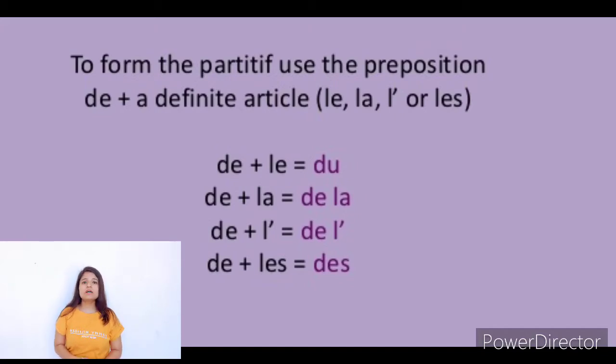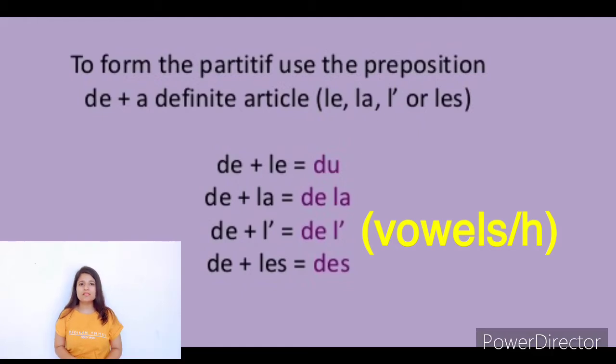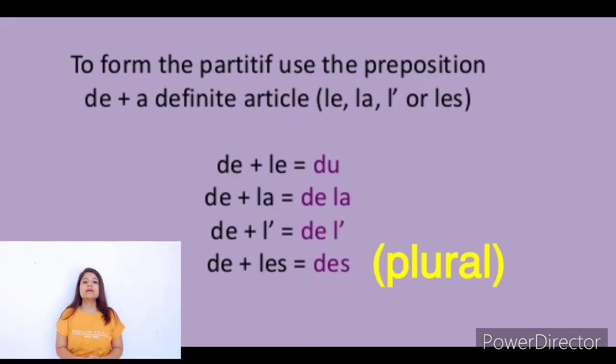Now, de l' is formed by mixing de plus the article l', which is used with masculine or feminine words, whichever it is, as long as it starts with a vowel or silent h. Des will be used with plural words. Now we are going to clear this concept with the help of some examples.